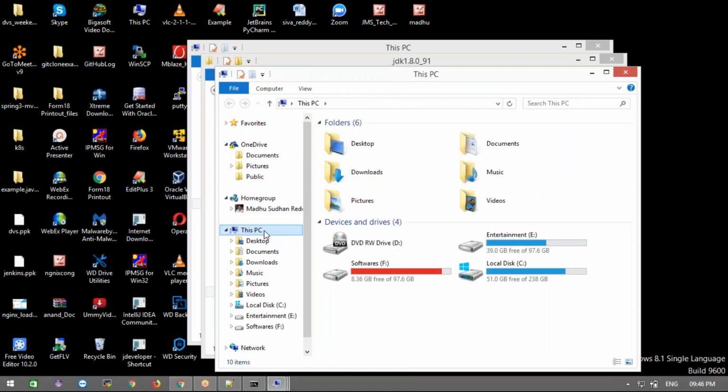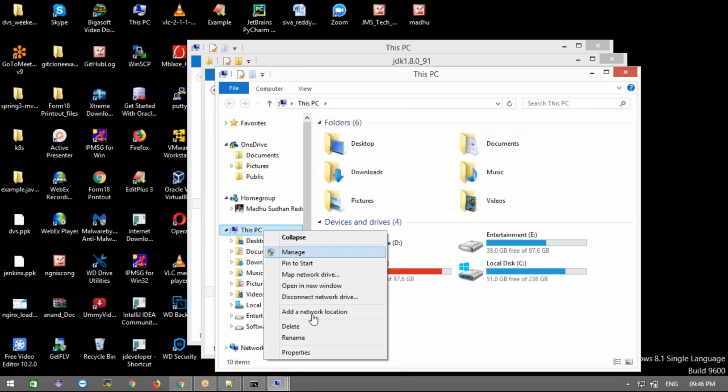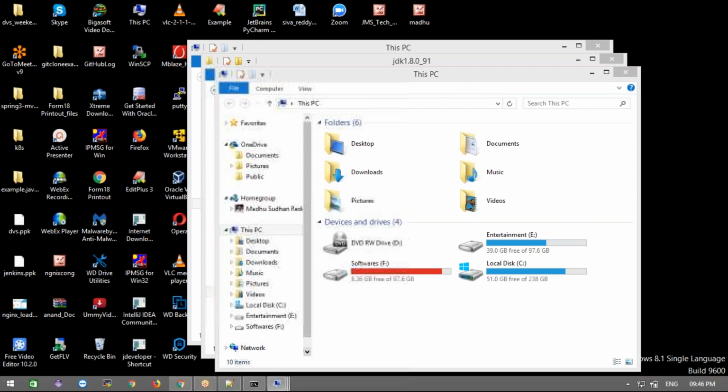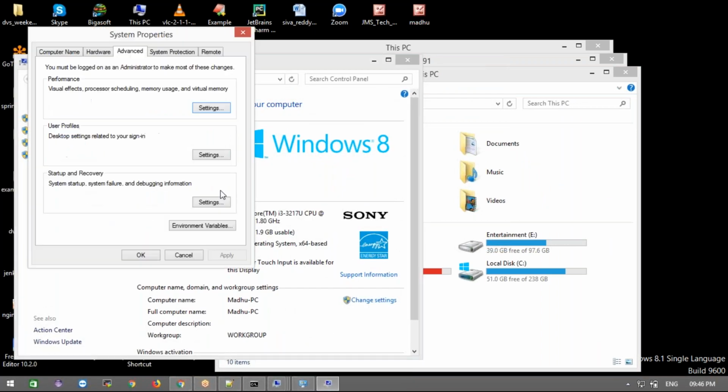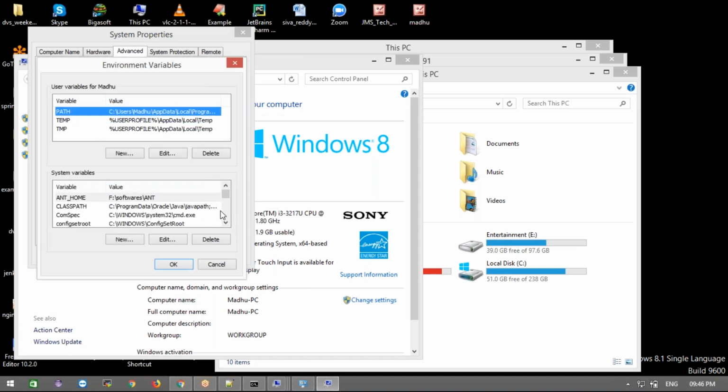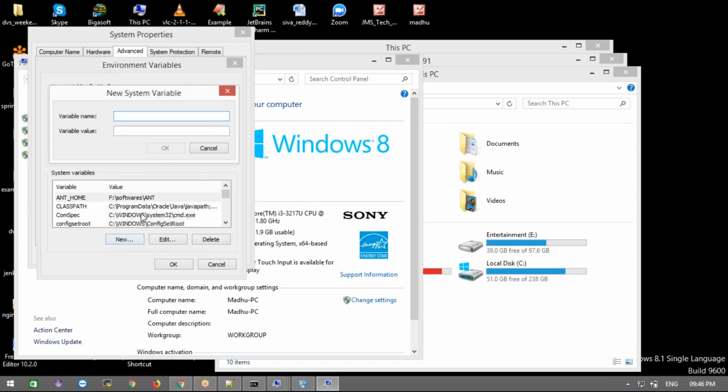Now, how to set up the environment variables? Go to My Computer or This PC, go to Properties, then Advanced system settings, and now Environment Variables, and now you can set up the system variables. Okay, these are system variables, so anyone who logs in to your system, not only your user, it can be applicable for all people. Create one name called JAVA_HOME variable, JAVA_HOME variable.